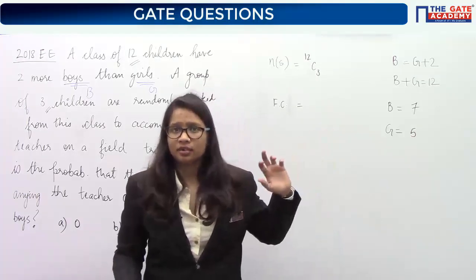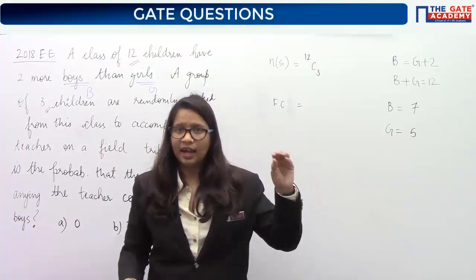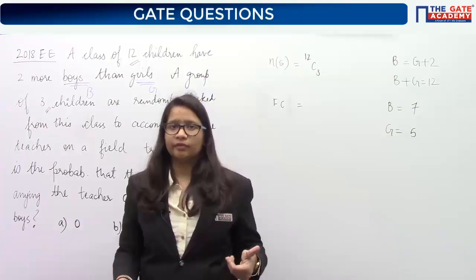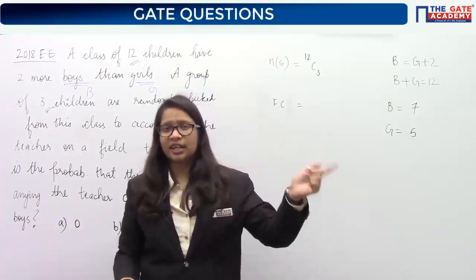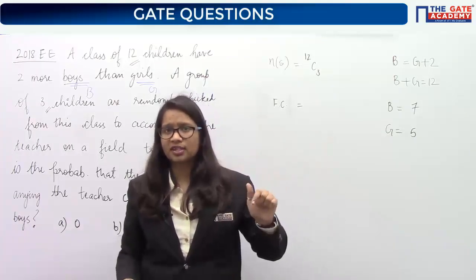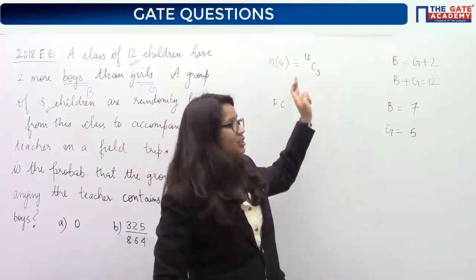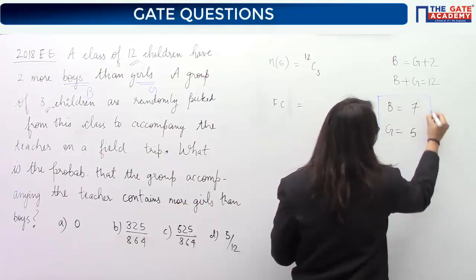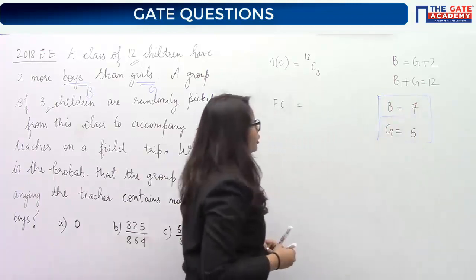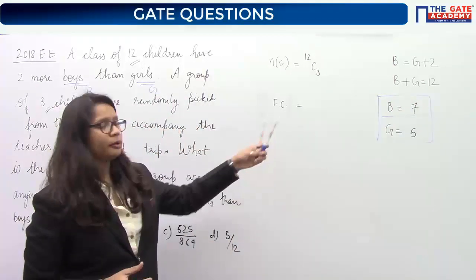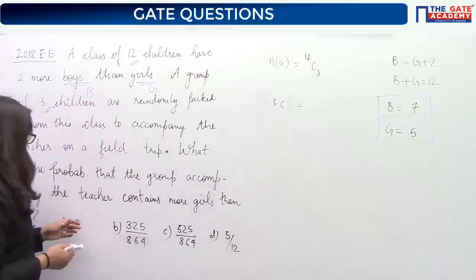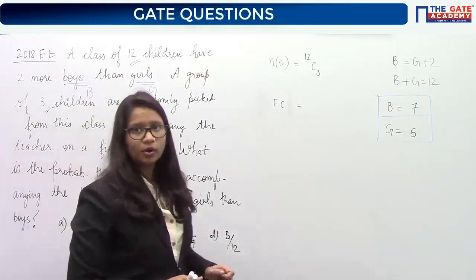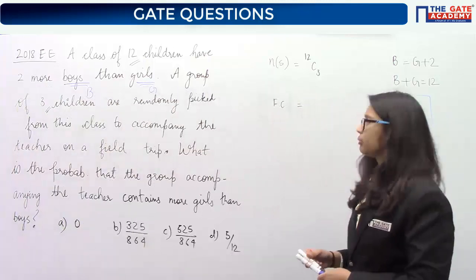I am just focused on this: I need to pick any 3 children from the group of 12. And that selection process can be done only by 12C3, not 12P3. So if you are able to solve this, you will get the number of boys as 7 and the number of girls as 5. Now my favorable cases are the cases where the number of girls is more than boys. So what are the favorable cases?